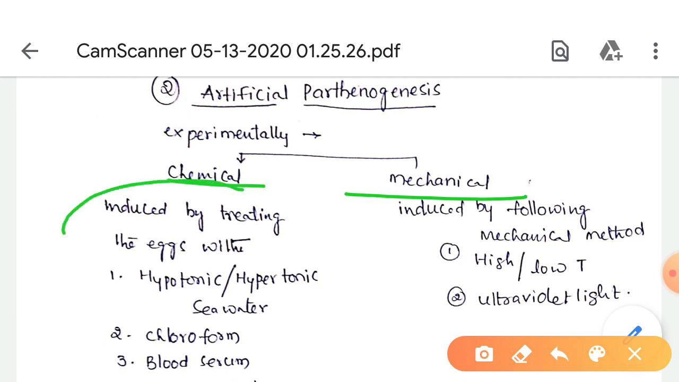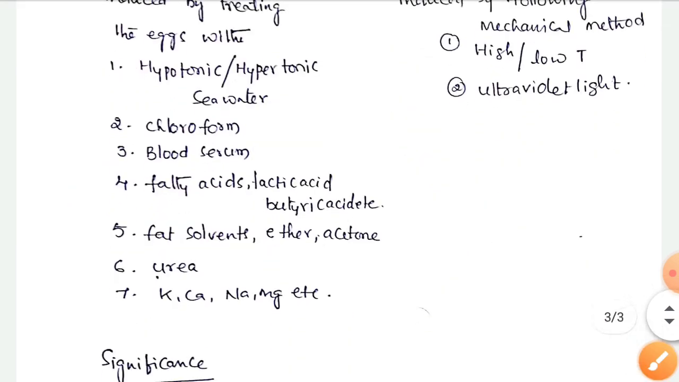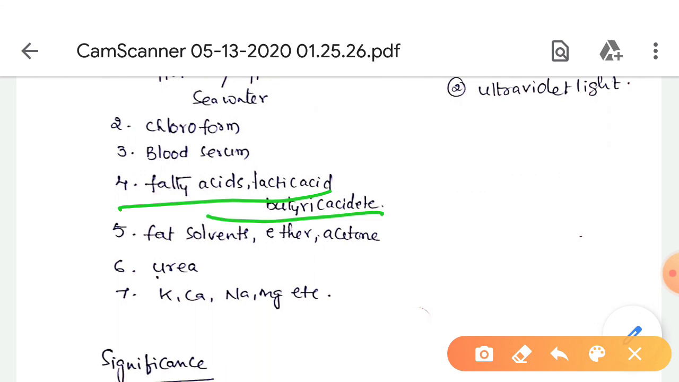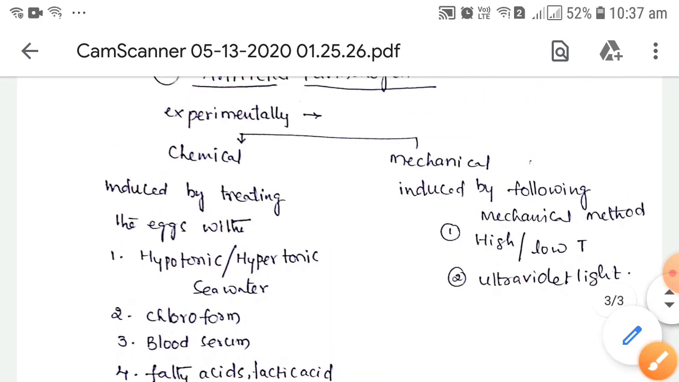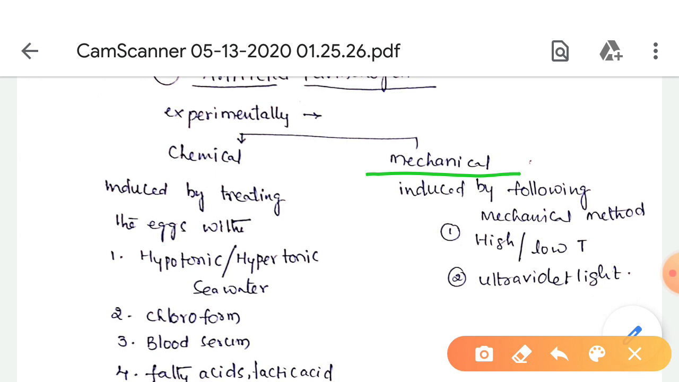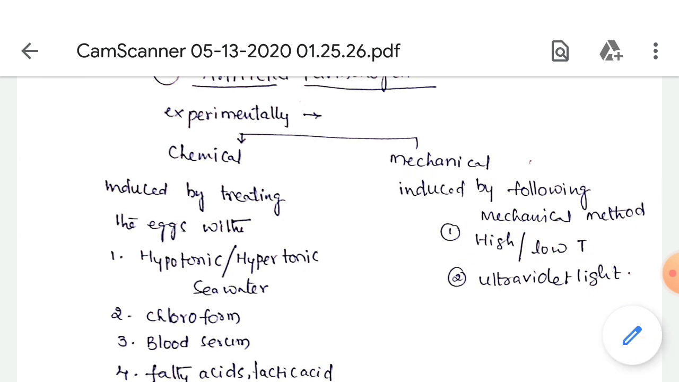Chemical means artificial parthenogenesis induced by treating the eggs with different chemical agents, like hypotonic or hypertonic seawater, chloroform, blood serum, fatty acids like butyric acid, etc., fat solvents like ether, acetone, etc., urea, potassium, calcium, sodium, magnesium, etc. These are the chemical agents used in artificial parthenogenesis. Second, mechanical methods mean artificial parthenogenesis induced by methods like high or low temperature and ultraviolet light.